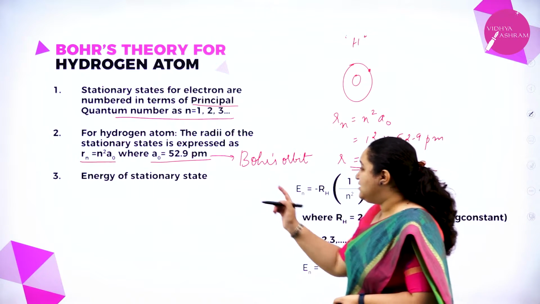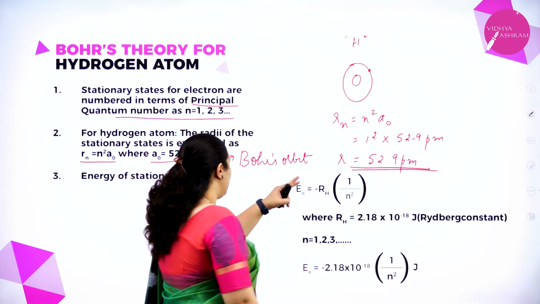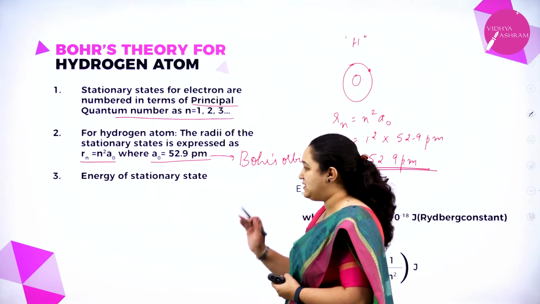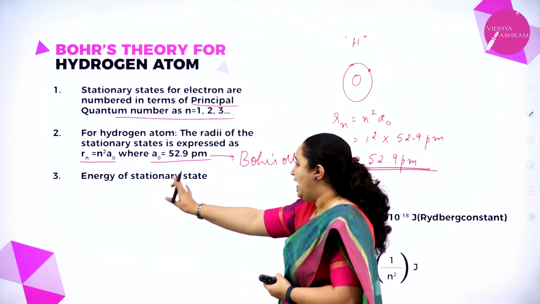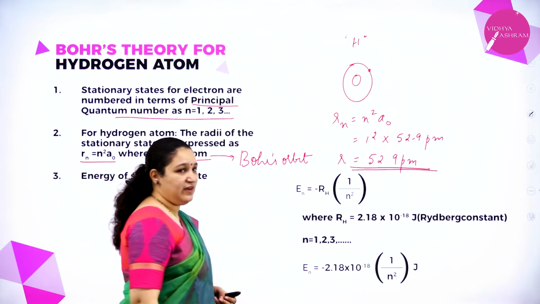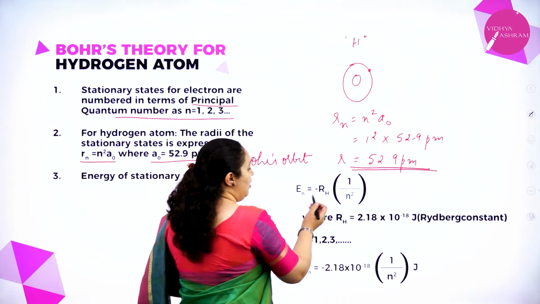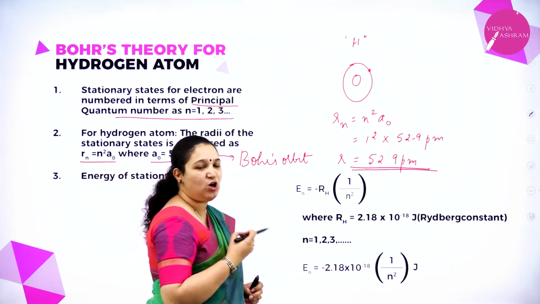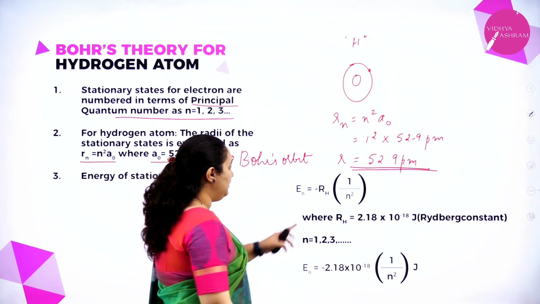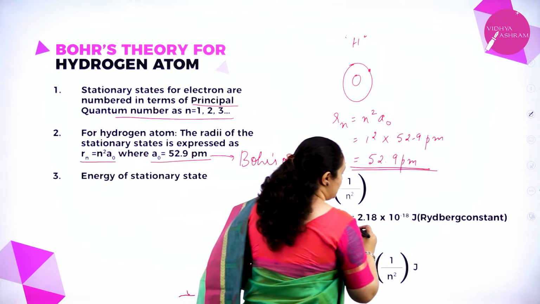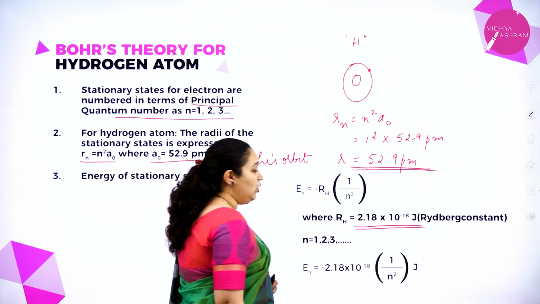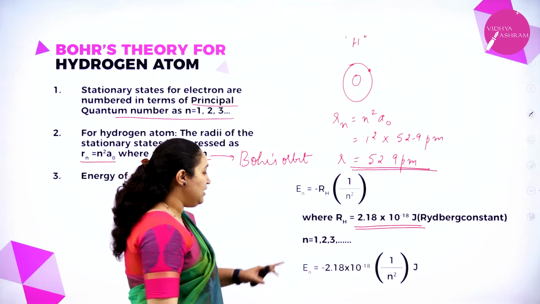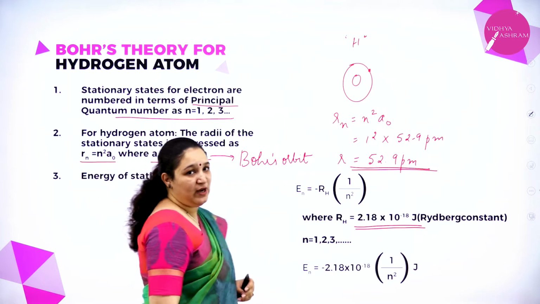Okay. Now, energy of the stationary state. This was the radius of the stationary state or the radius of the orbit. Second, energy of the stationary state is given as En is equal to minus RH by n square, where n is the orbit number. RH is called Rydberg's constant, which is equal to 2.18 into 10 power minus 18 joules. So this is for hydrogen atom.